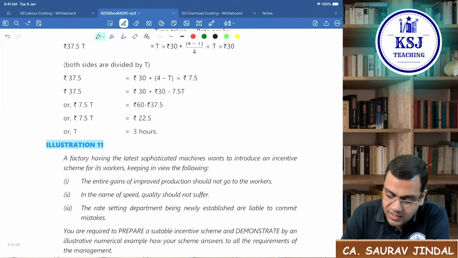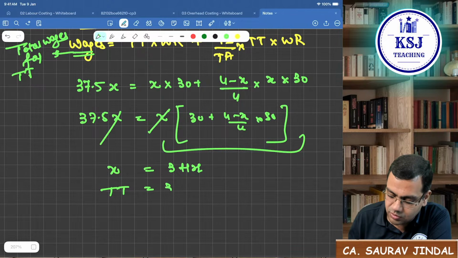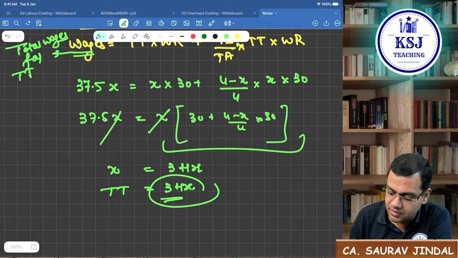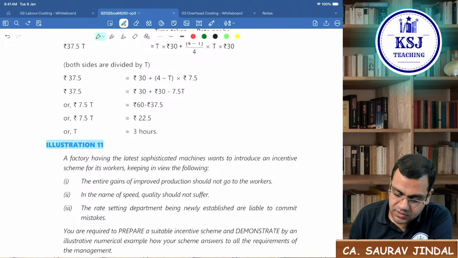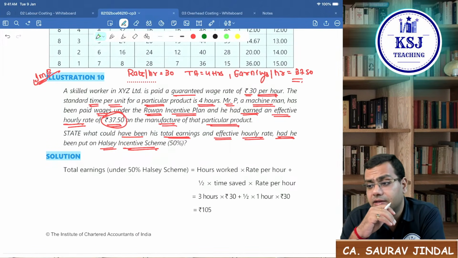Right? So if you solve this, you will get the value of x as 3 hours. That is, time taken is equal to 3 hours. Time taken is 3 hours. Now, is the question solved? No. Read the requirement of the question very carefully.